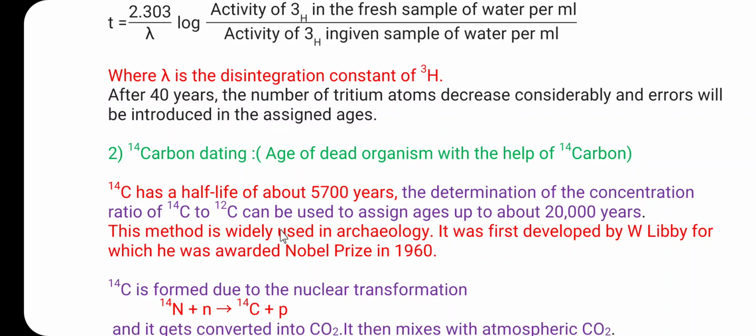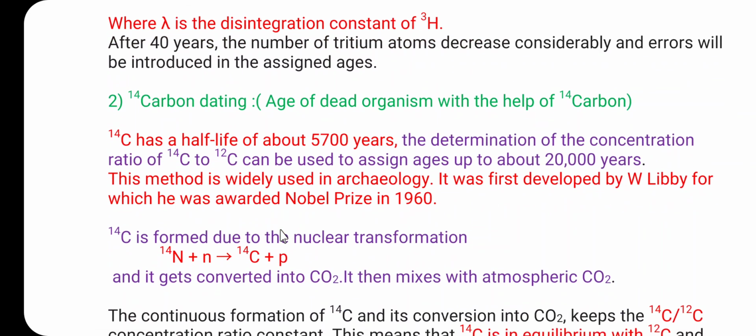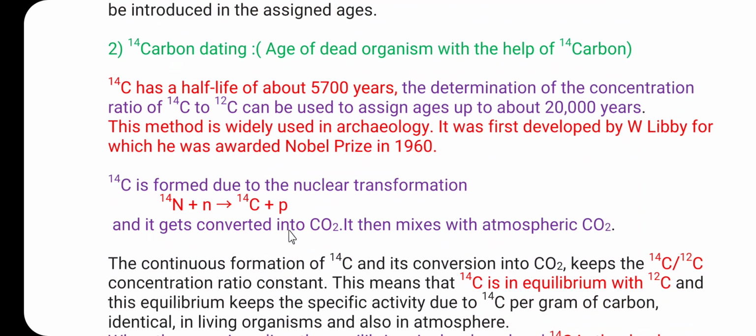So here the mass ratio of carbon dioxide containing carbon 14 to carbon dioxide containing carbon 12 in the atmosphere remains constant over the ages, and this ratio is 1.6 into 10 raised to minus 12. The living plants and animals have a definite proportion of carbon 14 in their body. Therefore, if analyzed, they would give a constant value of carbon 14, found to be 16.1 disintegrations per minute per gram of the total carbon.